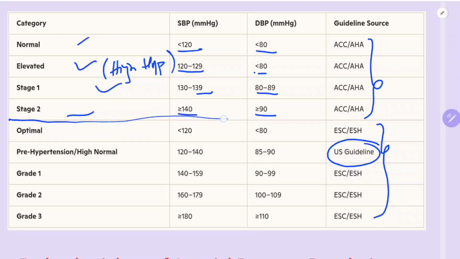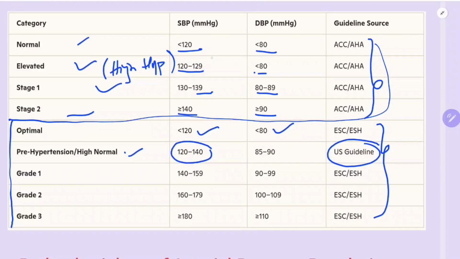Now coming to the European classification. Optimal is less than 120 and less than 80. Pre-hypertension or high normal is between 120 to 140, and 85 to 90. See the difference: in American it is 120 to 130, but in European guidelines it is 120 to 140.